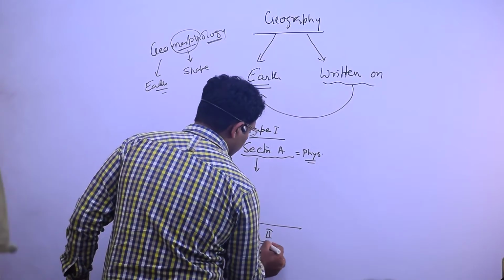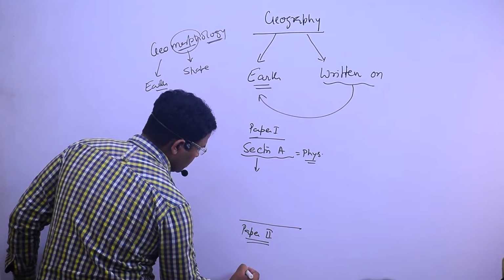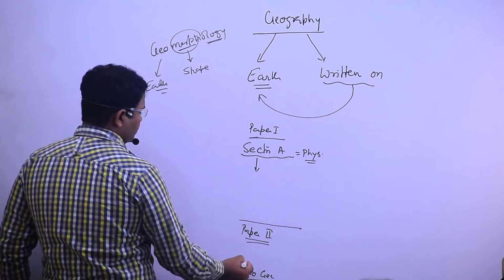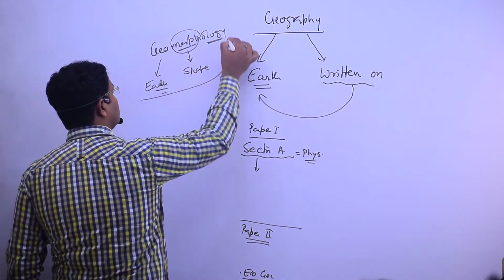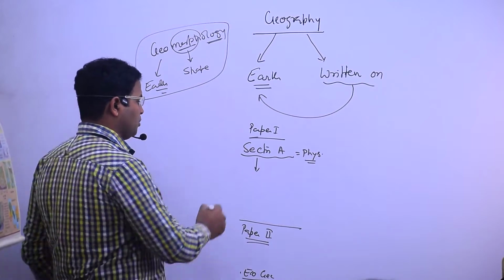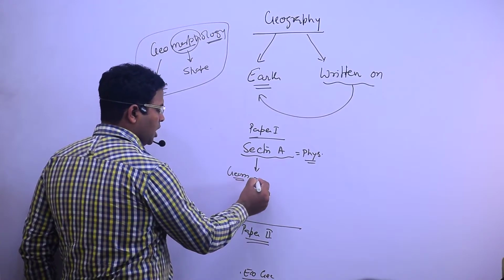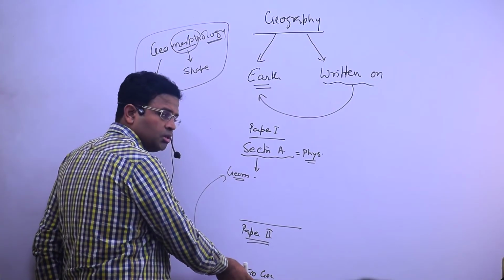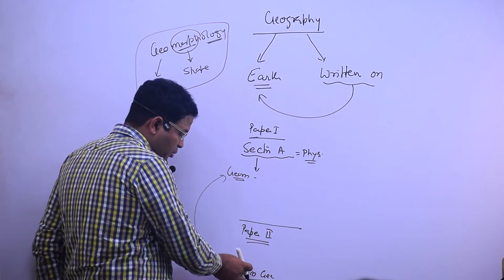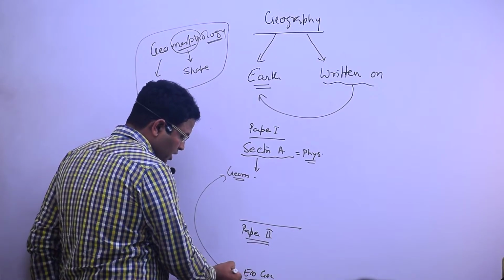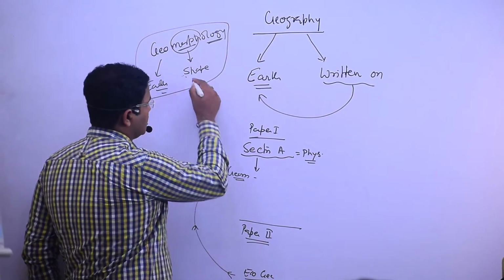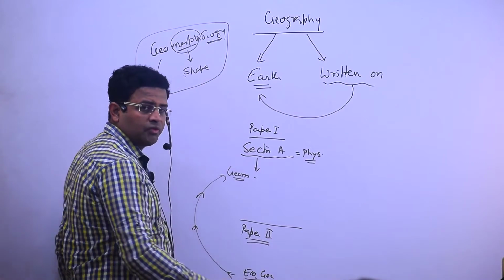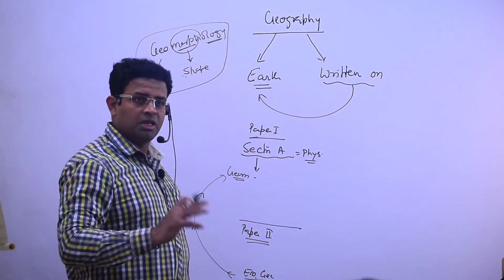paper 2 economic geography. So here we have to see how, with the help of this geomorphology, we are having a benefit for human society and animals on the earth's surface, and what is the economic aspect for human beings. So we have to correlate with this one, and study the economic geographical aspects of the interaction, whatever is written on the earth's surface.